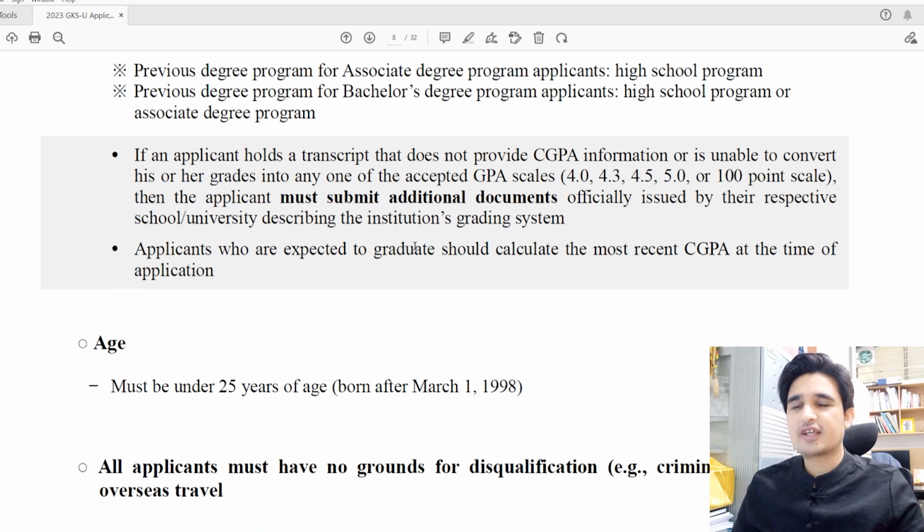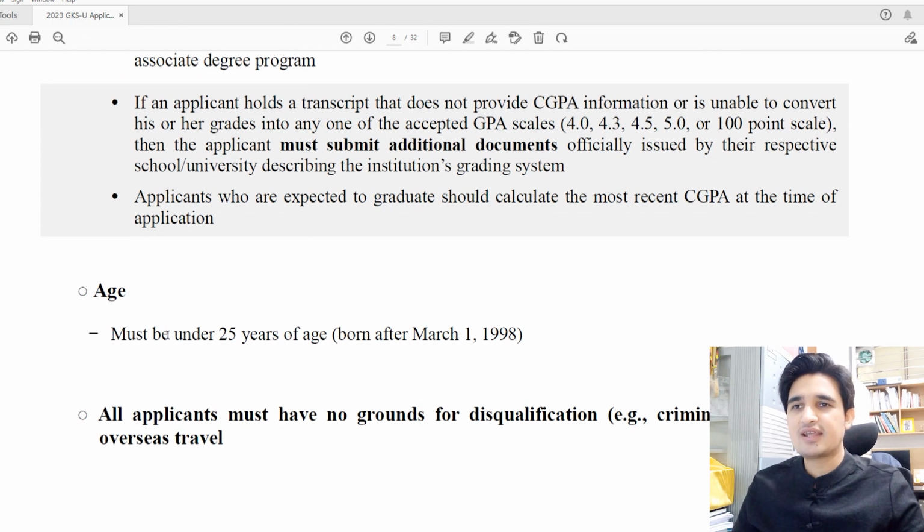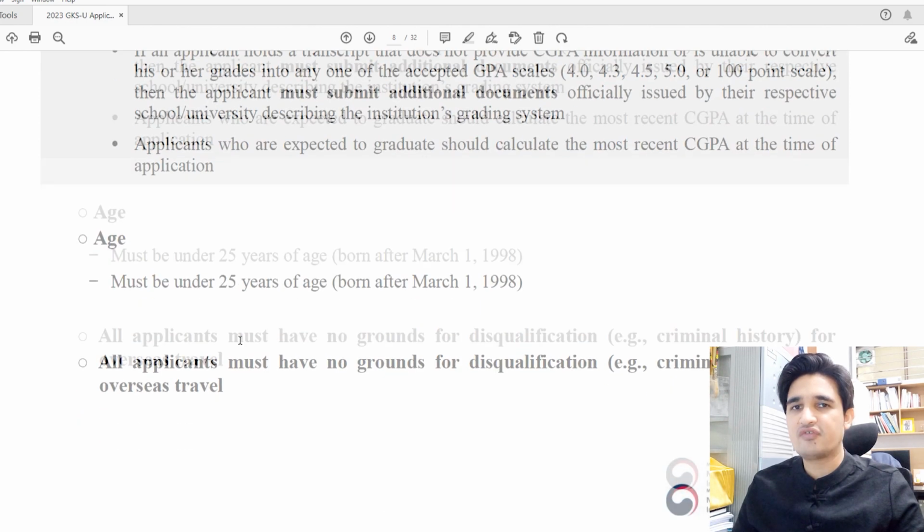And applicants who are expected to graduate should calculate the most recent CGPA at the time of application. For example, if you are expected to graduate from 12th grade and you have results of your 11th grade, then you have to write the marks of your 11th grade. Or if you have your marks of 10th grade, then you have to write the marks of your 10th grade. So you have to write your most recent marks of the exam. Then for the age criteria, your age must be under 25 years of age.